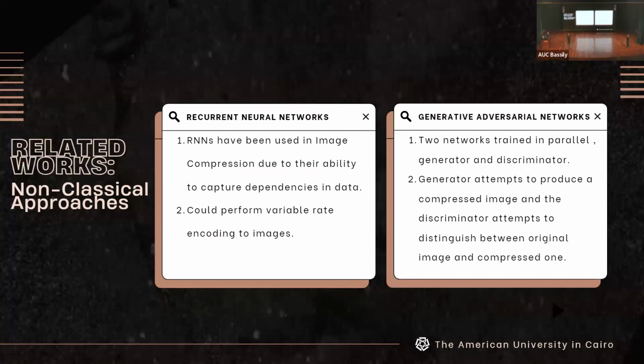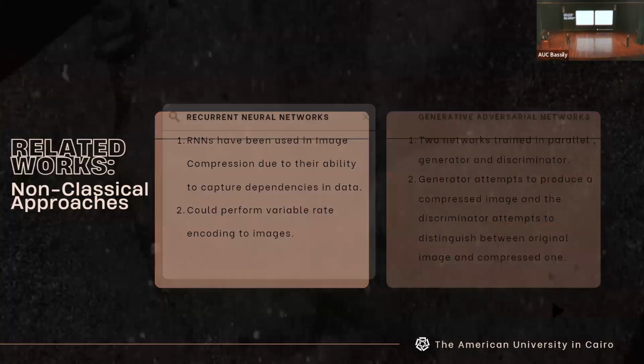Finally, we have generative adversarial networks, or GANs for short. They are two networks trained in parallel: a generator, which attempts to compress images, and a discriminator that discriminates between the original image and the compressed image produced by the generator.